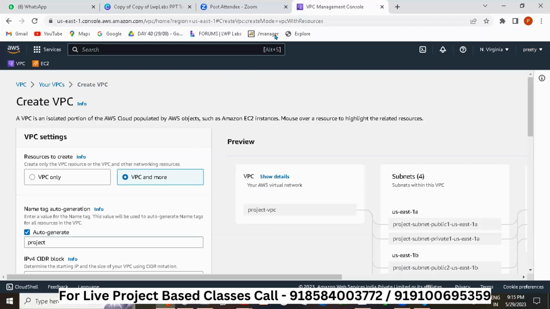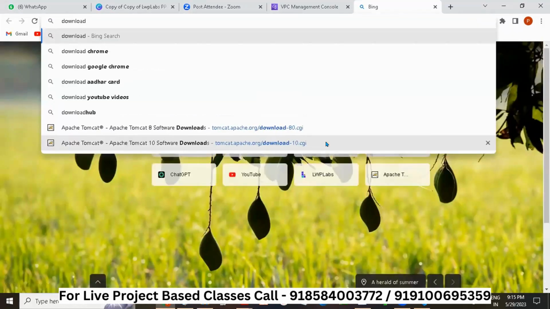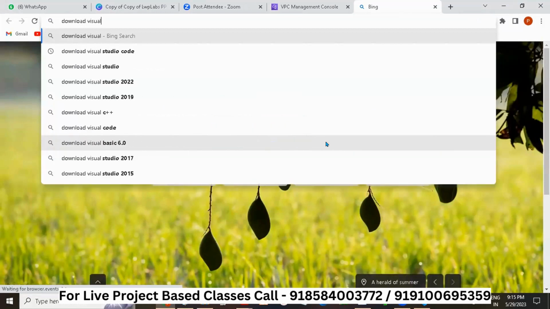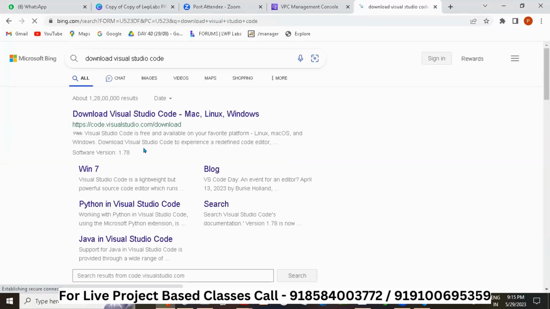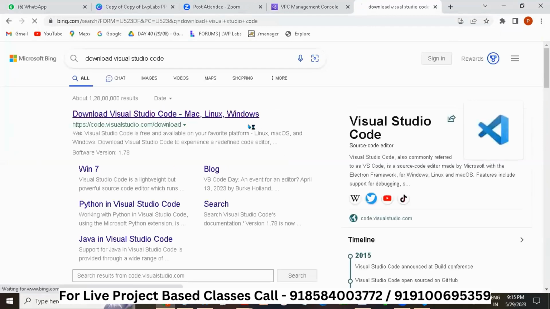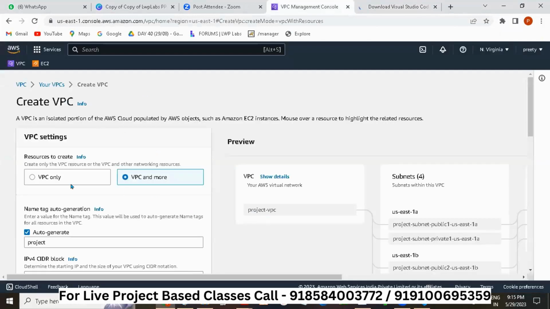You can go to the Google browser and just type download Visual Studio. Just download Visual Studio Code. Do these two things till we meet tomorrow so that I can tell you how to create this VPC, right?